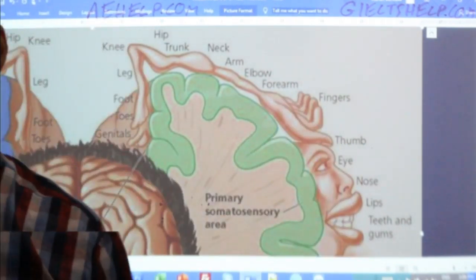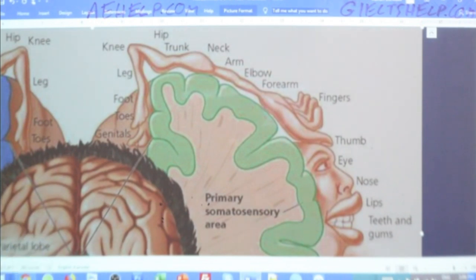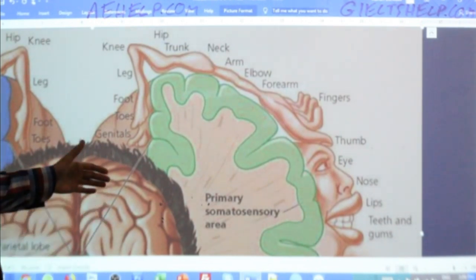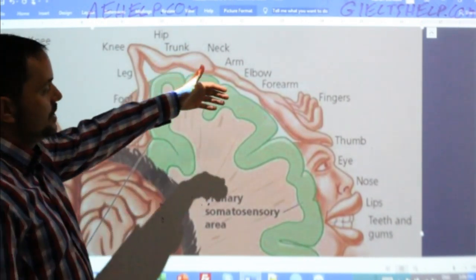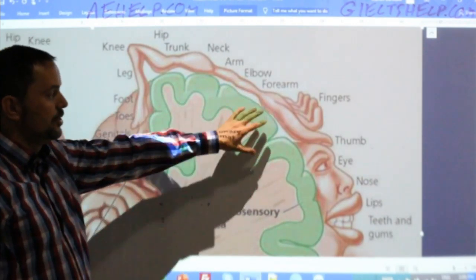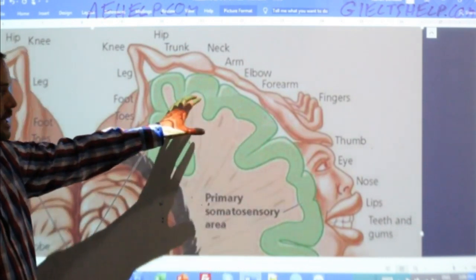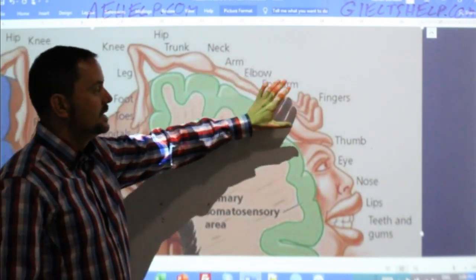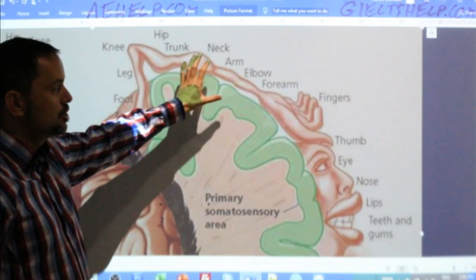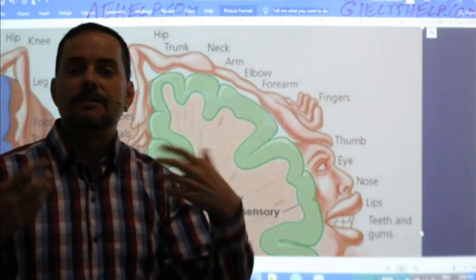It hurts like heck when we hit our thumb. So we can see that the size of the control center on the brain for different body parts varies, and it's different from the actual sizes in the physical world, right?